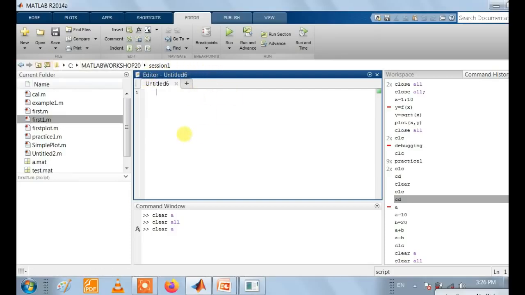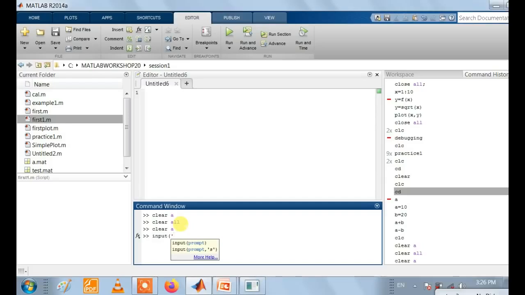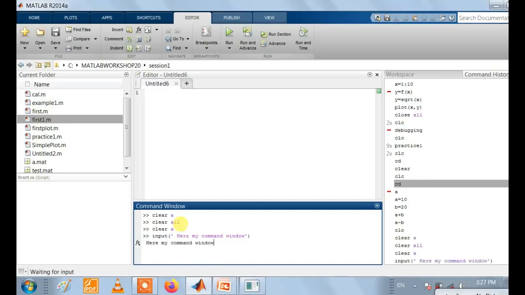Why do we use the editor window? The editor window is used to execute multiple lines of code. In the command window, what happens? After entering one command into MATLAB, we use an input command and write some script. Here is my command window, and this is my script to be executed in it. After hitting enter, it executes only a single line of code.